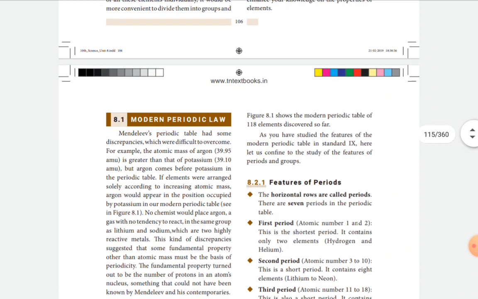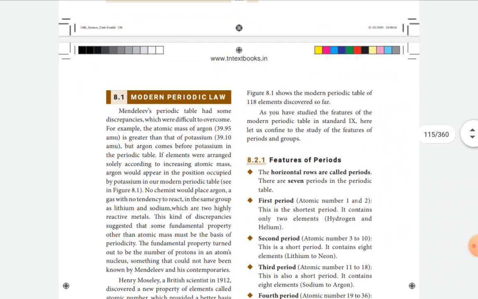Then next simple question: what is modern periodic law? The modern periodic law was stated by Moseley, a British scientist, based on the new property, that is atomic number. So what is the modern periodic law? The physical and chemical properties of the elements are the periodic functions of their atomic numbers.